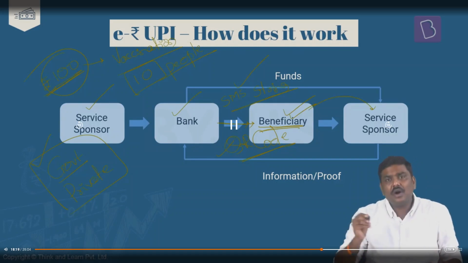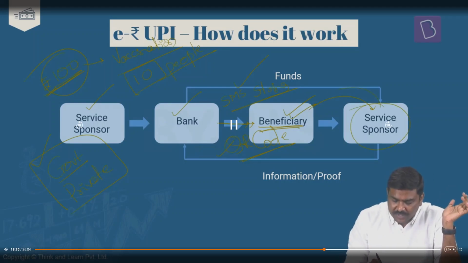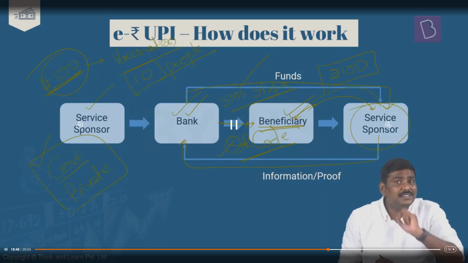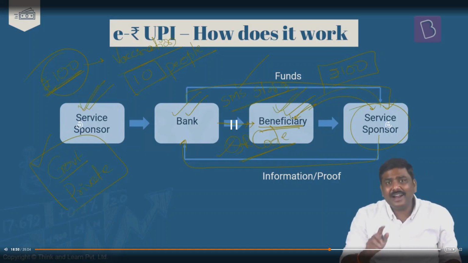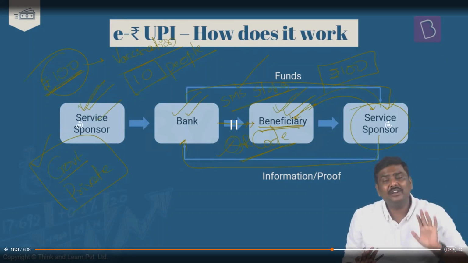Now this particular beneficiary will use the QR code or SMS string, go to a hospital, provide the authentication, and show the mobile with the SMS string or QR code. The hospital will scan this, provide vaccination to the beneficiaries, then submit the proof of the vaccination to the bank, and the bank will transfer 100 rupees to this particular hospital. So essentially what is happening here? One, there is no contact between the service provider and the beneficiary. Contactless. The service sponsor is not giving 100 rupees cash to the beneficiary and asking them to get vaccinated. No, he is not doing that.